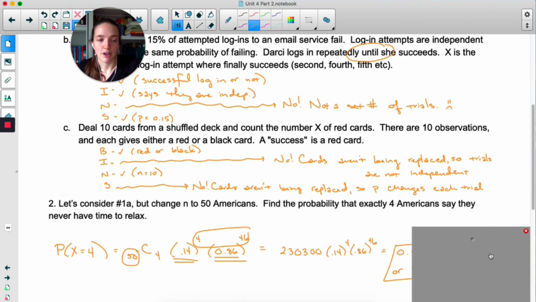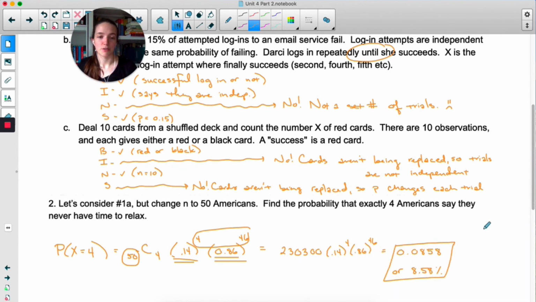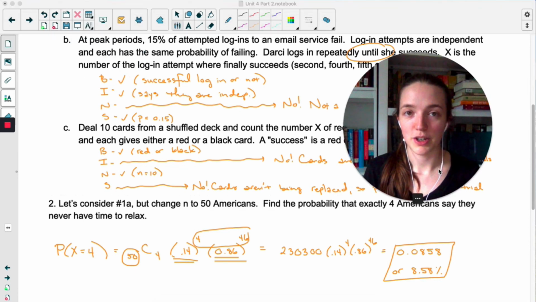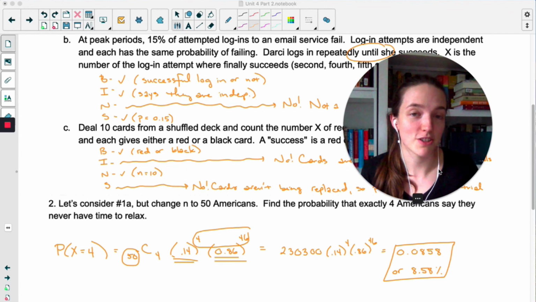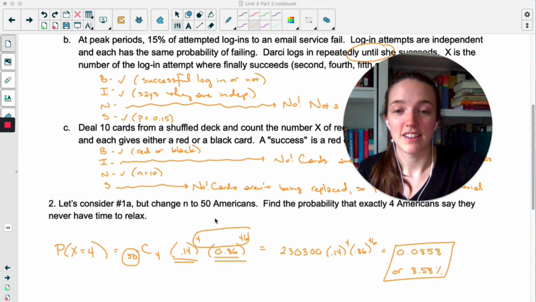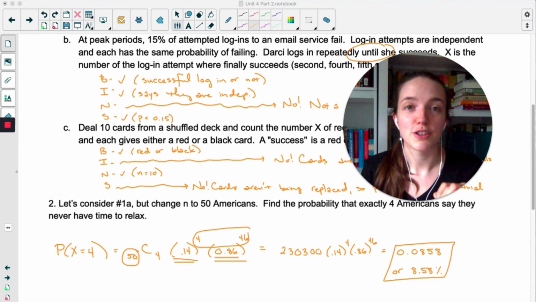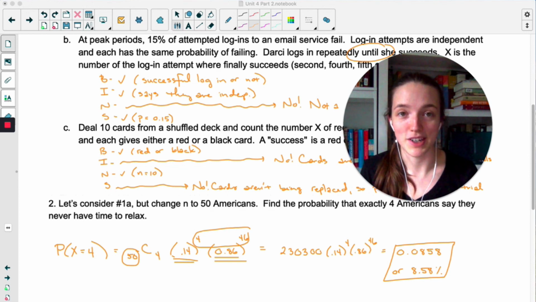All right, so I wrote out one more step. Plug that into my calculator and I get 8.58%. If I was asked to interpret, I would say the probability that exactly 4 Americans say they never have time to relax is 8.58%. In the next video, I'll show you some shortcuts for calculating probabilities, but the shortcuts are going to be pretty useless if you don't understand what a binomial distribution is and what this formula means. So make sure that that makes sense before you go on to the next video.